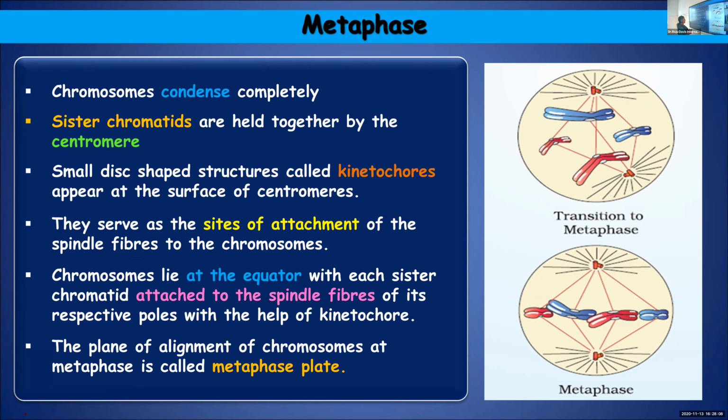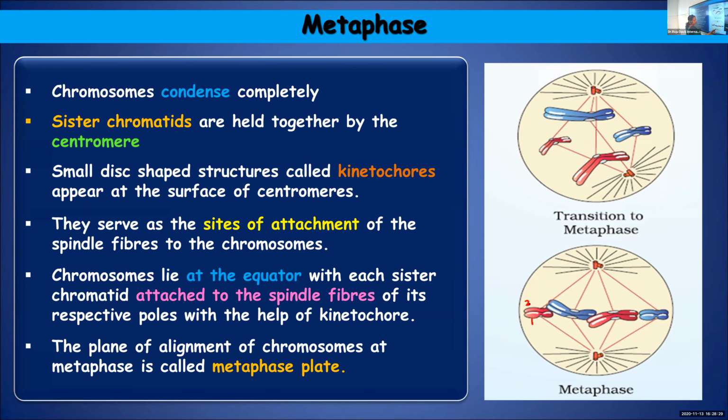So this is one chromatid, this is the next chromatid. Sister chromatids will get aligned in the equatorial region, attached to spindle fibers arising from the respective poles.